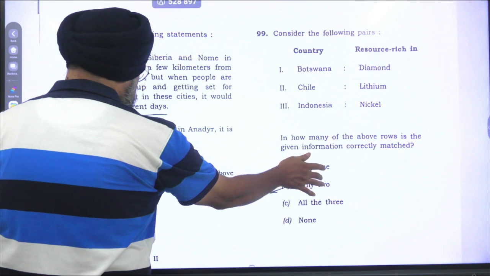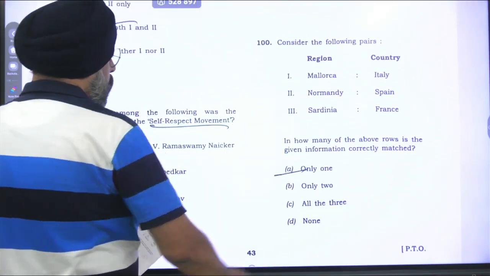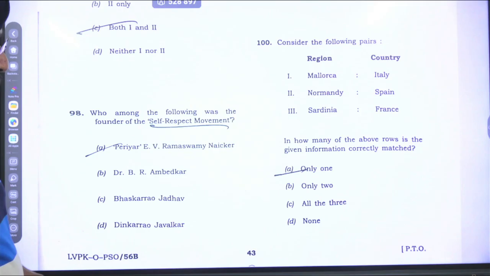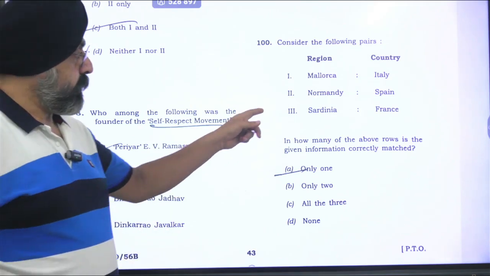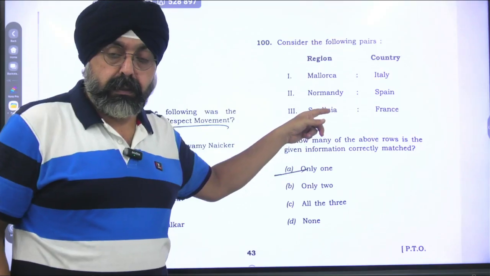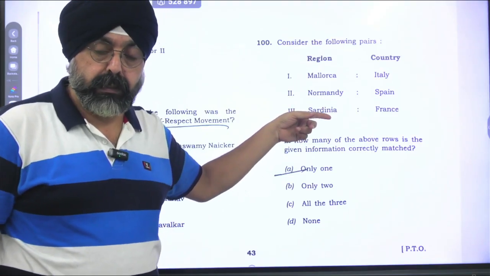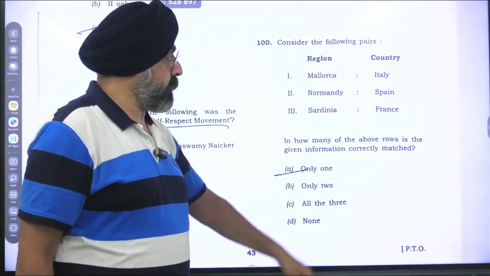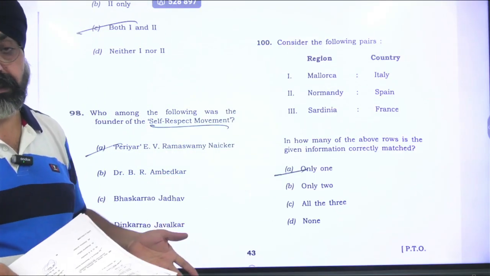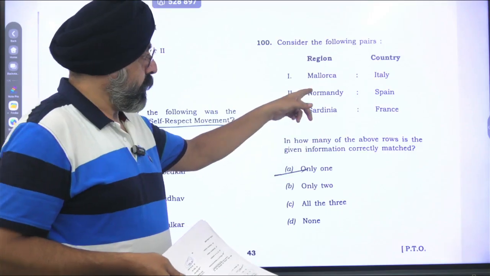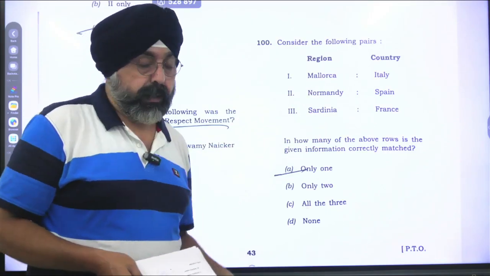Question number 100. How many of the above rows are correctly matched? Sardinia, we know this is of Italy. Lipari, Sicily, Sardinia. Normandy is of France. So the matter comes to an end, right? This is of Spain, this is of France, this is of Italy.